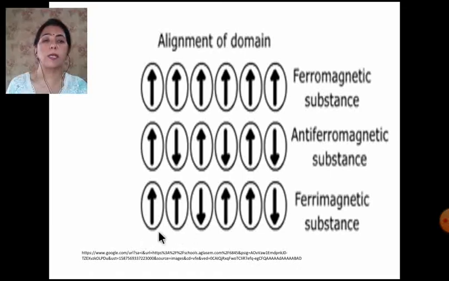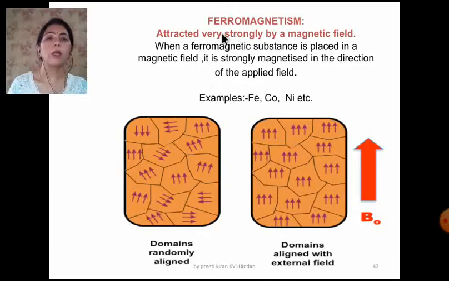Just see here, 2 and 2, 4 in the upward direction and only 2 are in downward direction. So now let's study about all these three substances in detail. Now the ferromagnetism, they are attracted very strongly by a magnetic field. When a ferromagnetic substance is placed in the magnetic field, it is strongly magnetized in the direction of the applied field.